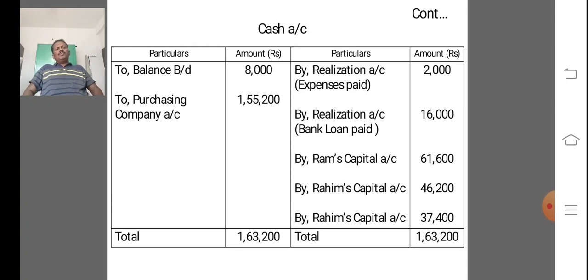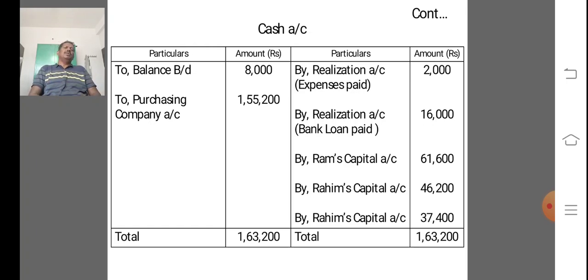And next, we prepare the cash or bank account. Receipts and payments are equal. First we debit the opening balance, because the cash balance is not transferred to the realization account, since in this problem it is clearly informed that cash is not taken over by the purchasing company. On that basis we enter on the debit side the balance brought down 8,000,